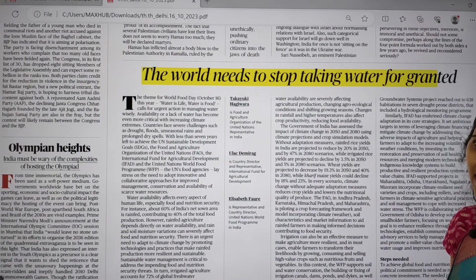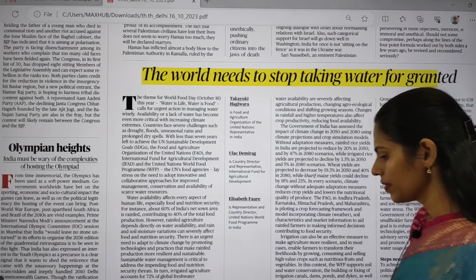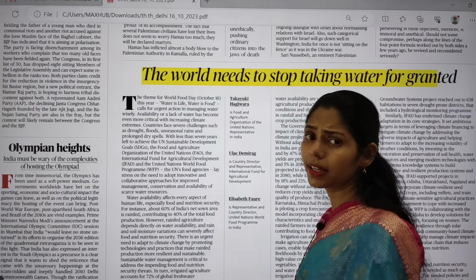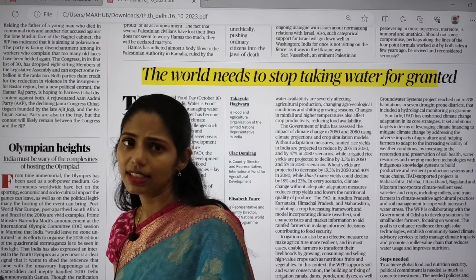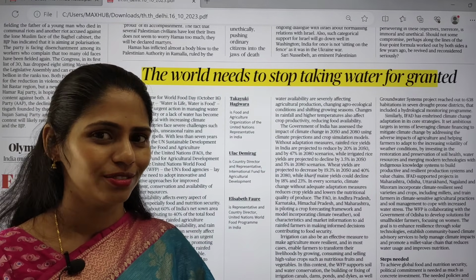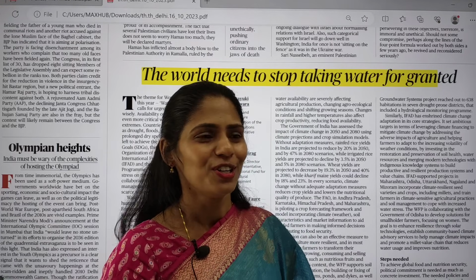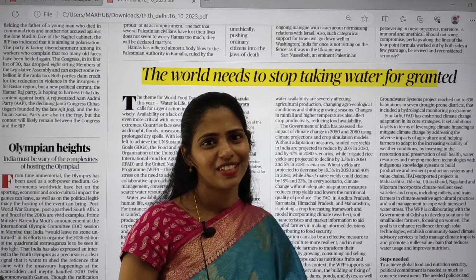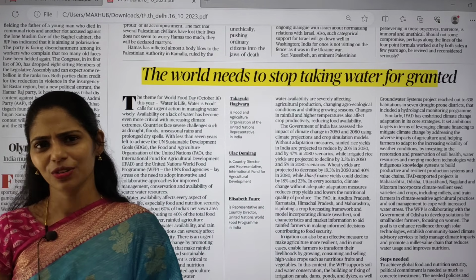Actually, this article is talking about World Food Day, and we celebrate this World Food Day on October 16th every year. I wish you a very happy World Food Day. So on this day, try to take an oath. All the students who are preparing for UPSC, take an oath that we are not going to waste food anymore, so we can save a lot of food. Yes or no? So take this oath: I am not going to waste any food which is present in my plate from today.